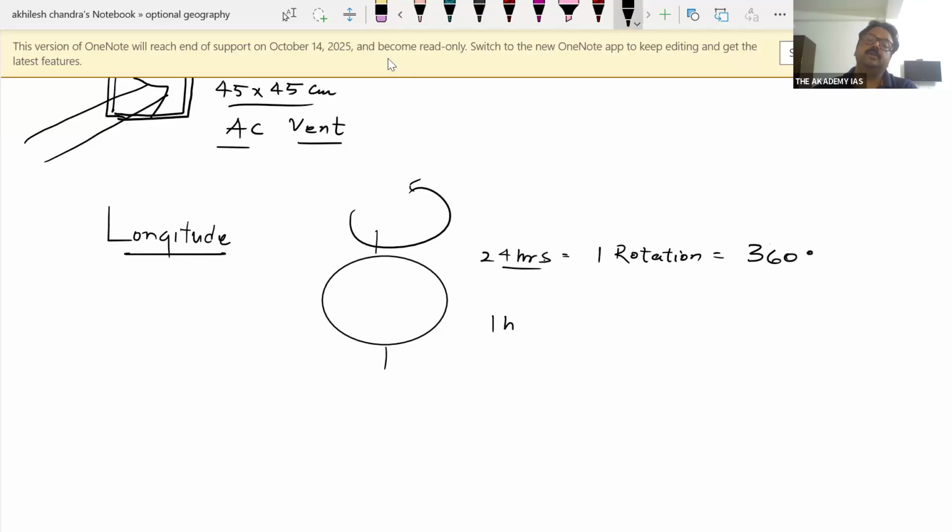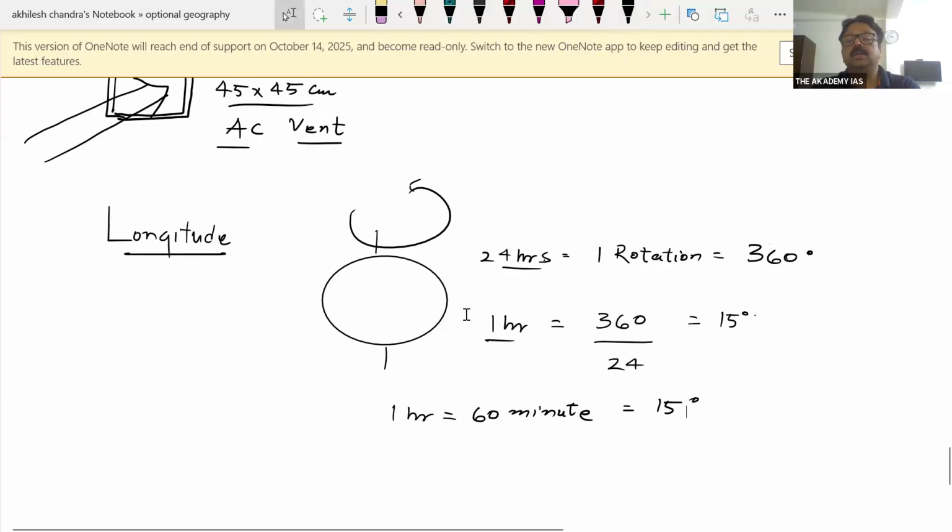So in 1 hour, how many degrees can be rotated? 360 divided by 24, it comes to be 15 degrees. So Earth rotates by 15 degrees in 1 hour, and 1 hour is equal to 60 minutes also. That means Earth rotates by 15 degrees in 60 minutes.